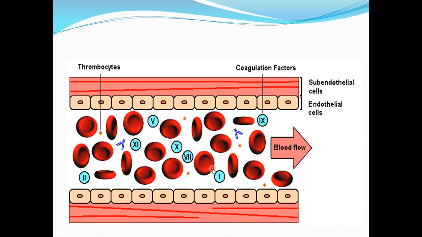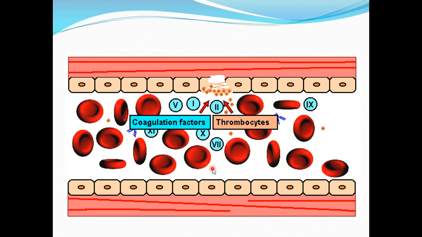Much of the clotting process depends upon certain factors present in the blood. These are coagulation factors. Normally, the coagulation factors are present in an inactive state in the plasma and are known as procoagulants. But whenever there is damage to the blood vessel, these procoagulants are activated and they change into coagulation factors or the clotting factors. Activation of the clotting factors causes formation of clot at the site of injury or damage in the blood vessel.